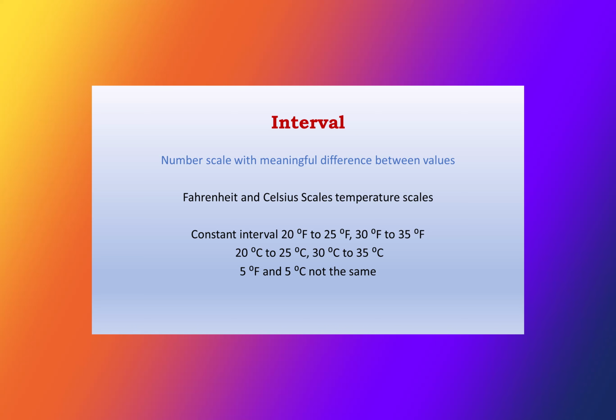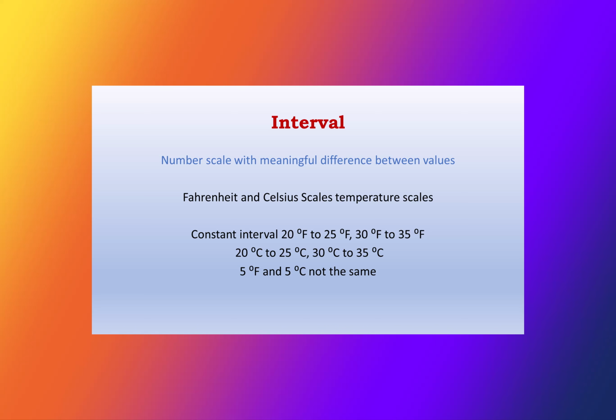Interval variables have a number scale with meaningful differences between values. The best example of interval variables is temperature scales. Fahrenheit has the same 5-degree difference between 20 degrees and 25 degrees as between 30 and 35 degrees. That's what makes Fahrenheit an interval scale.